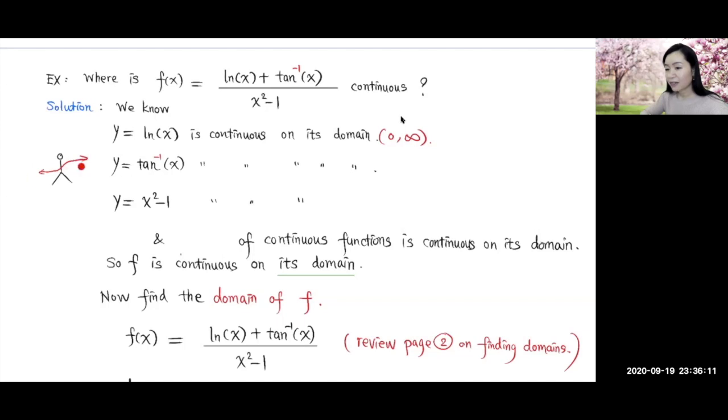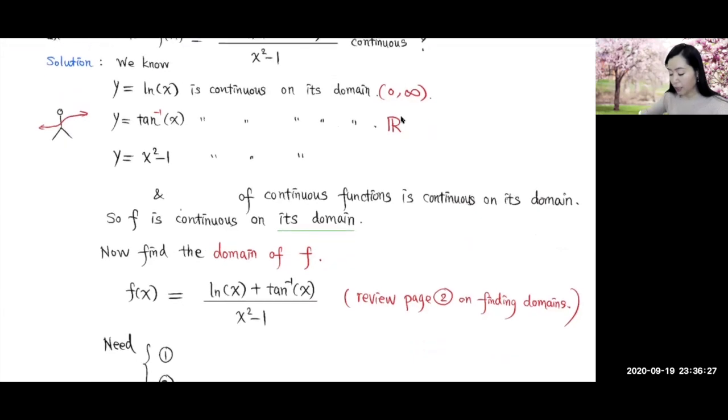The domain for inverse tangent x is all real numbers. x squared minus 1 is continuous on its domain because it's a polynomial function. The domain for that is also all real numbers. A polynomial function has a domain of all real numbers.